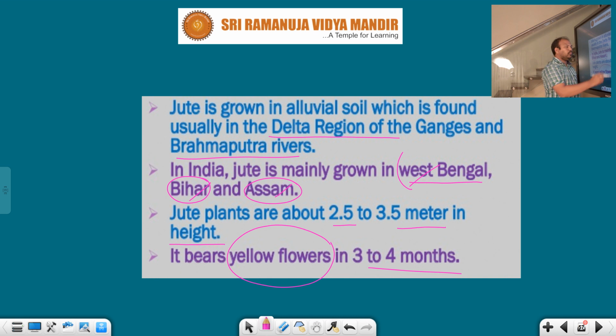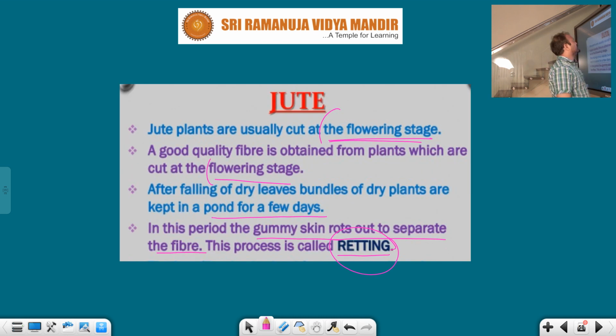West Bengal, Bihar and Assam. Jute plants are about 2.5 to 3.5 meters in height. They bear yellow flowers in 3 to 4 months. Jute plants are usually cut at the flowering stage, and then we get good quality fiber. The fiber is obtained from plants cut at which stage, students? Flowering stage.